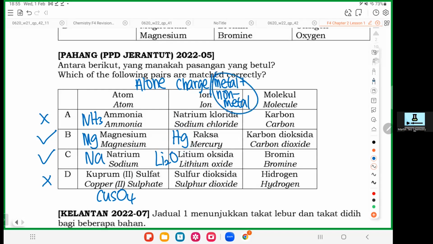So you don't have two things mixed together. So cannot. So wrong. So lithium oxide, correct or not? Correct. Lithium oxide is ion. Why? Lithium, the name got ium, so it's metal. Oxide comes from oxygen. Oxide means oxygen. Oxygen is non-metal. Metal and non-metal, so yes, it's ion. So from here, we know the answer is C.